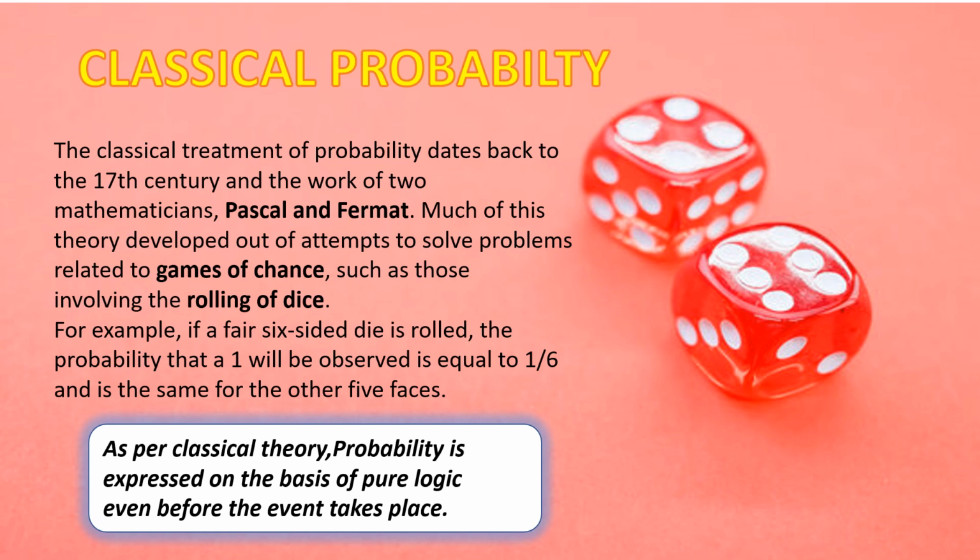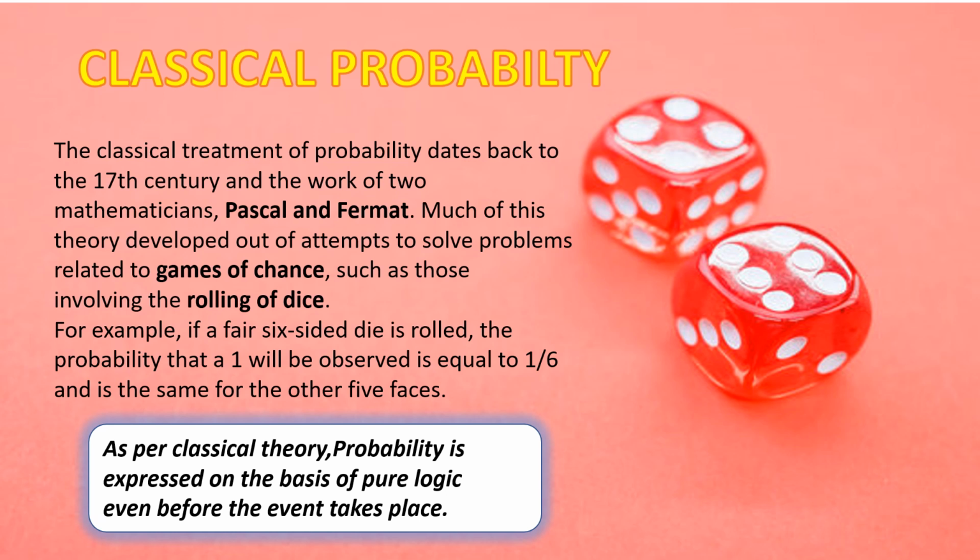They are two mathematicians, and this theory was developed for solving certain problems related to games of chance like rolling of dice and all. And we can explain this using an example. Suppose a fair six-sided die is rolled, the probability that a 1 will be observed is equal to 1 by 6. If we are rolling a die, what is the chance of getting 1? Actually, there are 6 possibilities. Either you can get 1, 2, 3, 4, 5 or 6, isn't it? And the chance of getting 1 is only 1 by the total number of possibilities, that is 6.